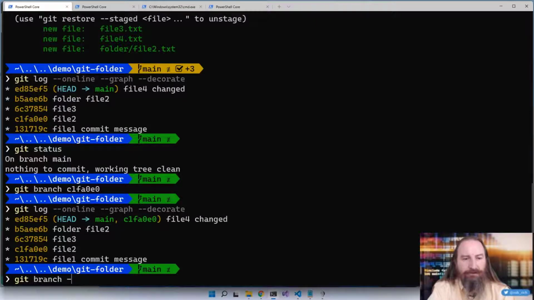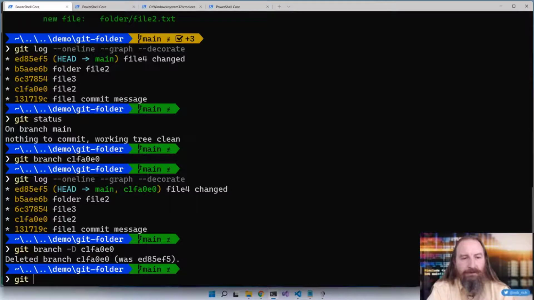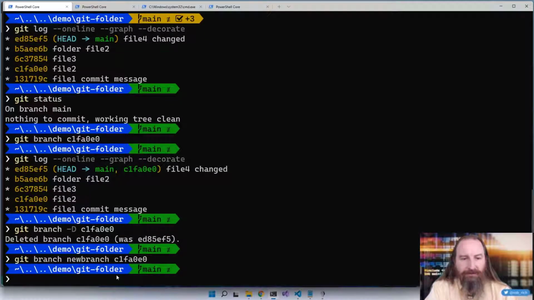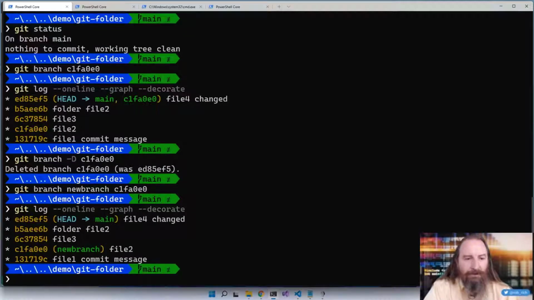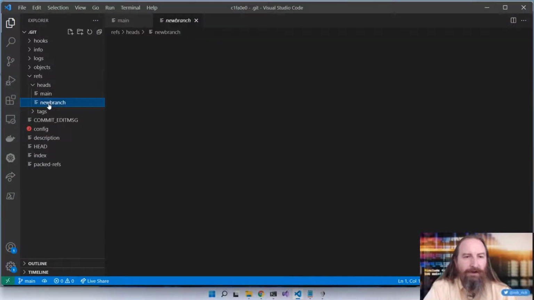Git branch -d. I'm going to do a capital D because I want to delete it in spite of the fact that I may not have completely merged it. And let's git branch. I'm going to say new branch, and I will do that at commit C1FA0E0. Okay, now let's take a look at it. Here's my new branch, and it's pointing to this commit. Back in our refs folder, we see that the C1 is gone, and we have a new branch pointing at that commit. Our head is still pointing at main, though.